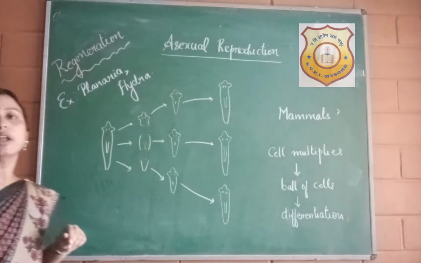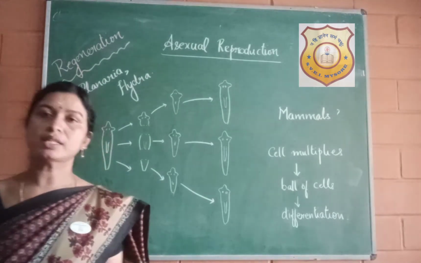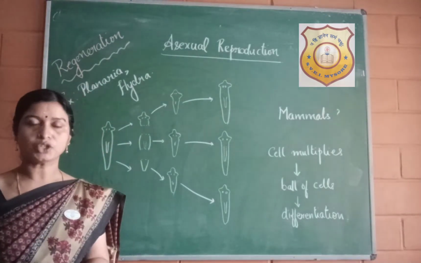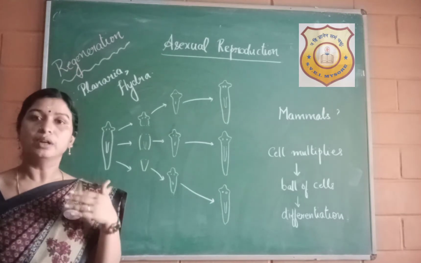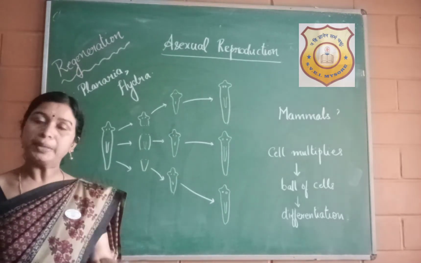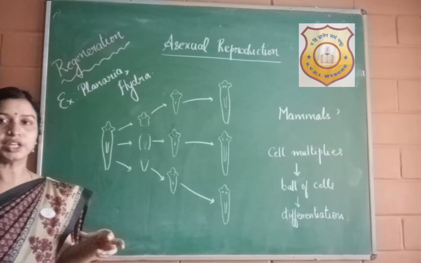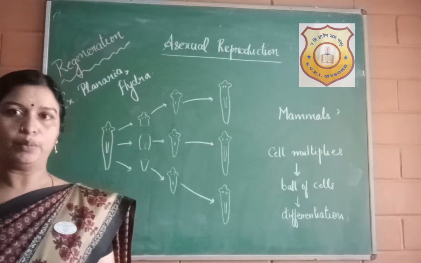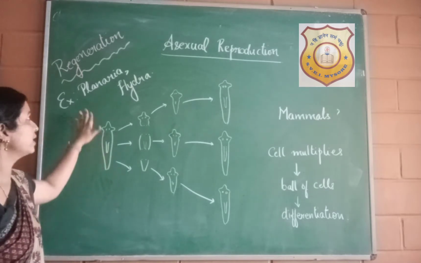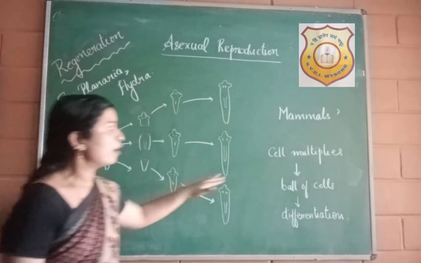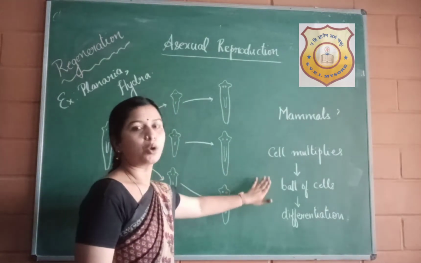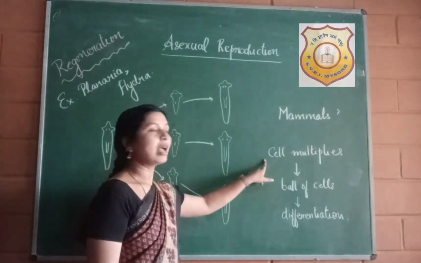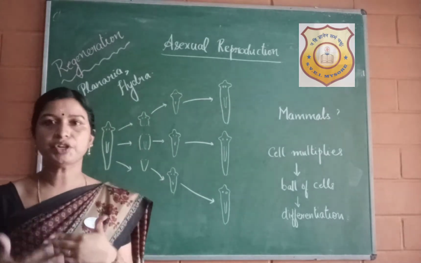So how do we define regeneration? Regeneration is a type of asexual reproduction where the cut body parts of an organism can grow into a complete new organism. Examples are these. Now I have mentioned here how the process happens. The body part is cut, so what happens? Rapid cell division occurs.